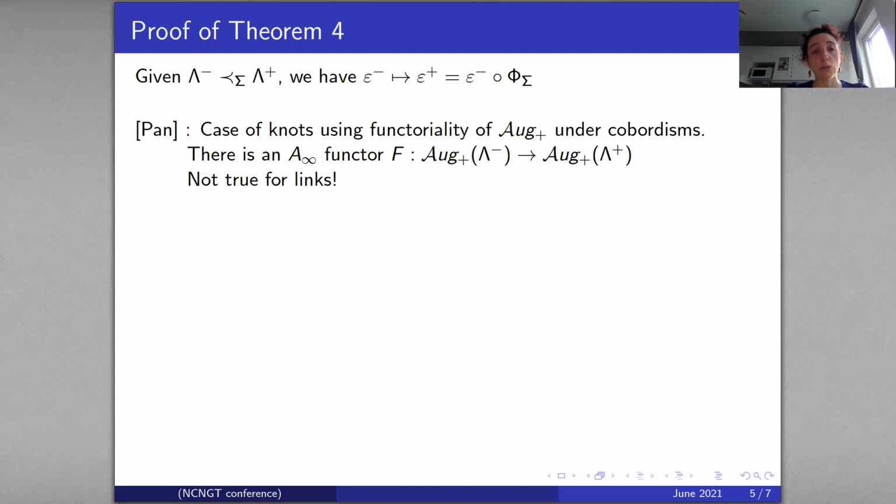In order to prove this, she used the functoriality of the augmentation category under cobordism, meaning that if there is a cobordism from lambda minus to lambda plus, it gives rise to an infinity functor from the augmentation category of lambda minus to the augmentation category of lambda plus. But this functor is not well defined for links, so it's not possible to apply this proof to the case of links. That's why we need to do something else.